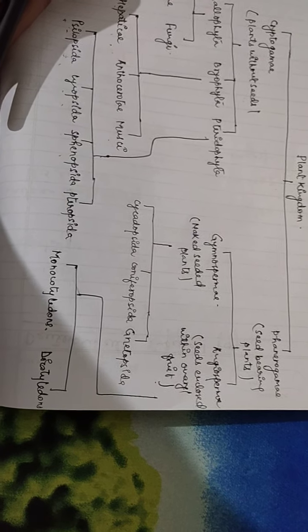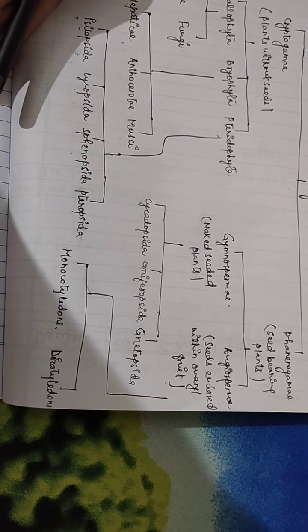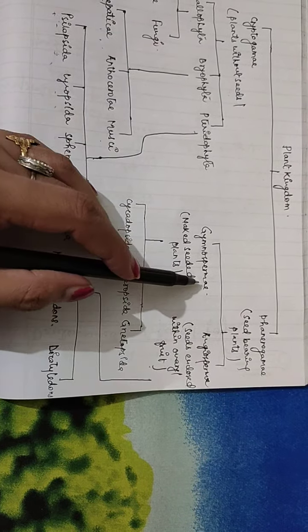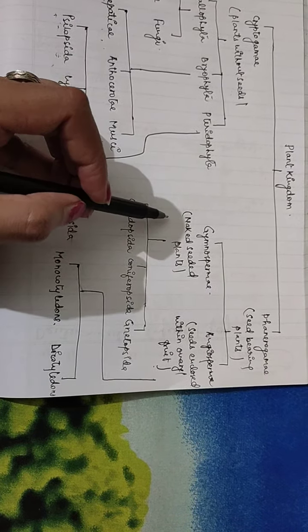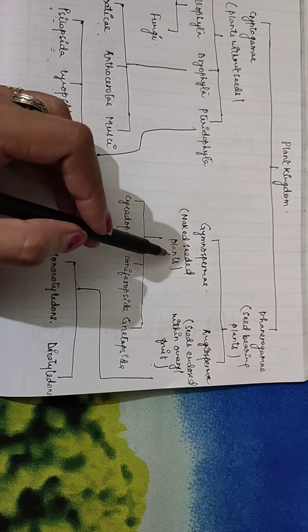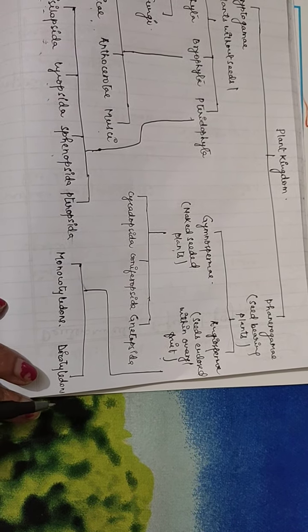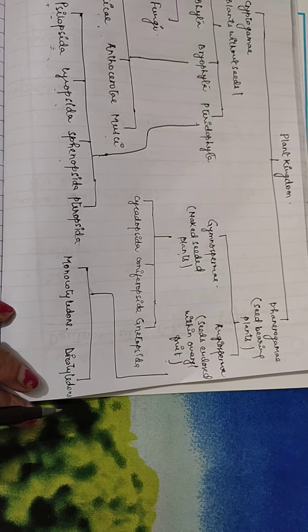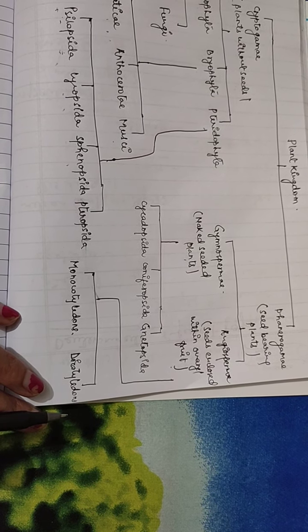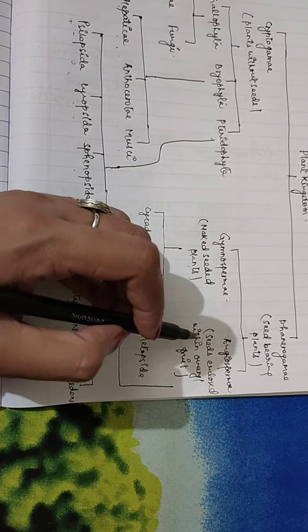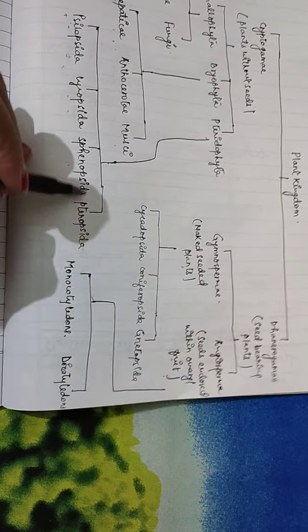Then come here in seed bearing plants or phanerogams. There are two types: gymnosperms and angiosperms, or gymnospermy and angiospermy. Gymnosperms are naked seeded plants, or you can say seeds without ovary, seeds which are not enclosed in any ovary or fruit. And in angiosperms, seeds are enclosed within ovary or fruit.